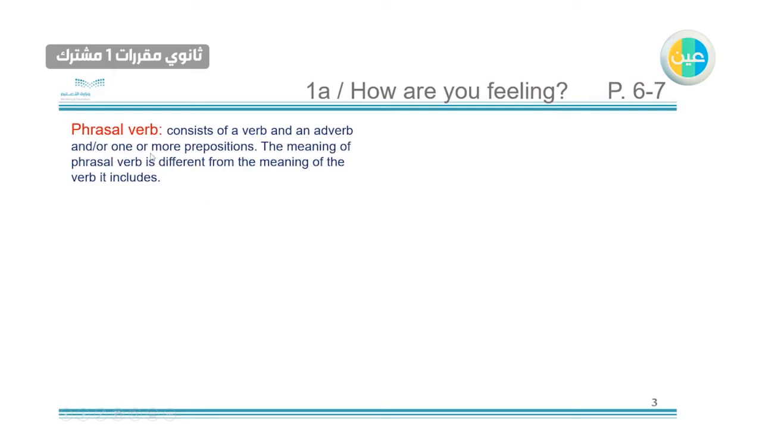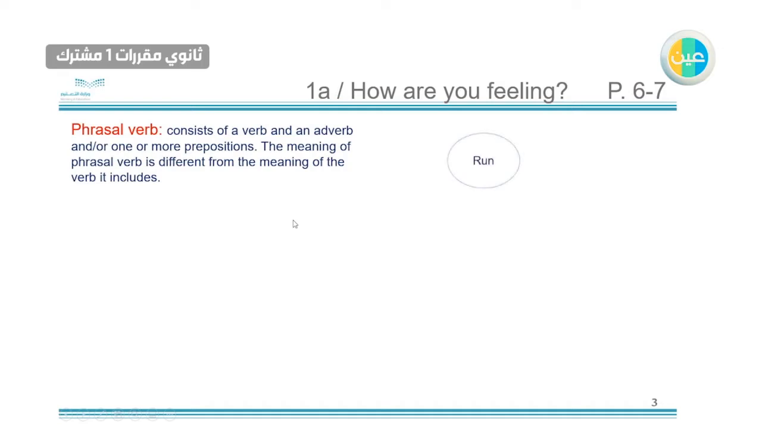Phrasal verb. What is the meaning of phrasal verb? It consists of a verb and an adverb and/or one or more prepositions. So it could be a verb and an adverb, or it could be a verb with one or more prepositions. The meaning of a phrasal verb is different from the meaning of the verb it includes. So the verb itself has a meaning, but when we put it with a preposition or adverb, it will have another meaning.